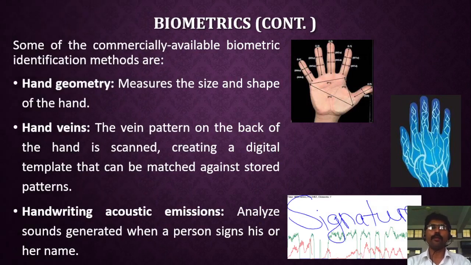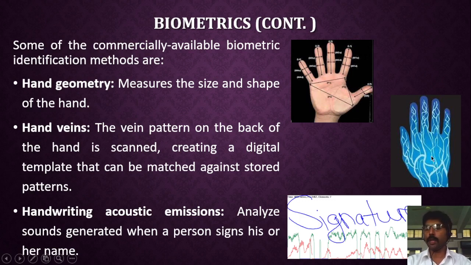Hand geometry. Each person's hand is different from another person's. Hand shape is not the same as another person's. For example, the size of each finger and the width of the palm are different for different people. So depending on the palm size or hand geometry, we are collecting some data here, that is called hand geometry.